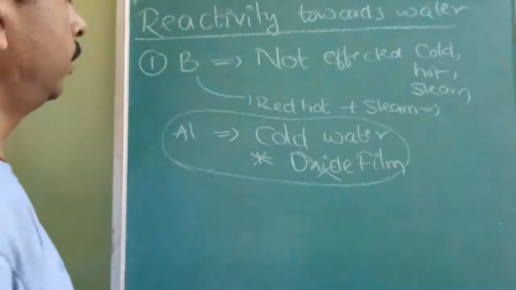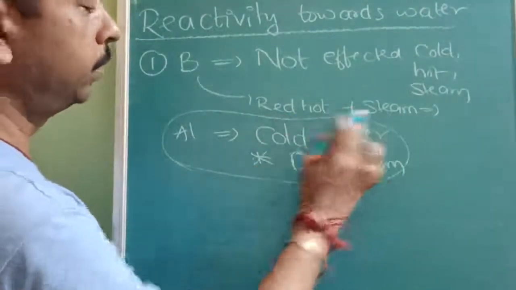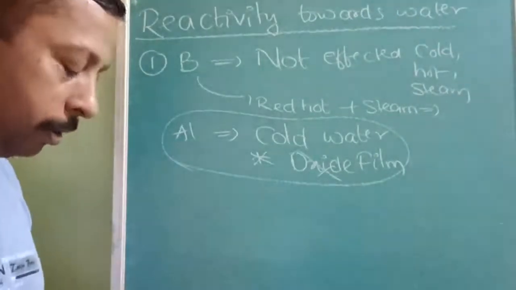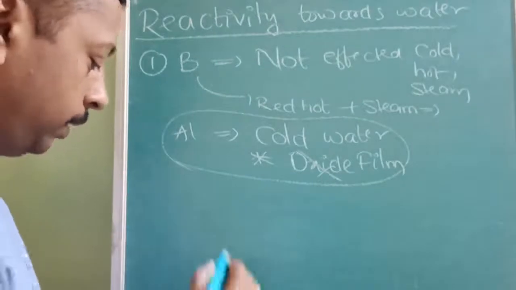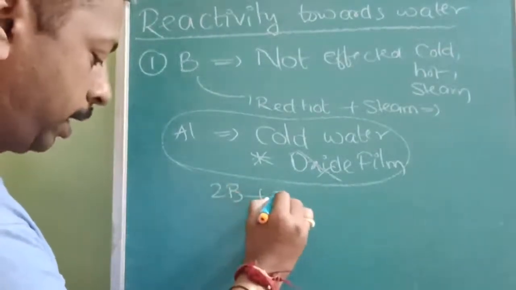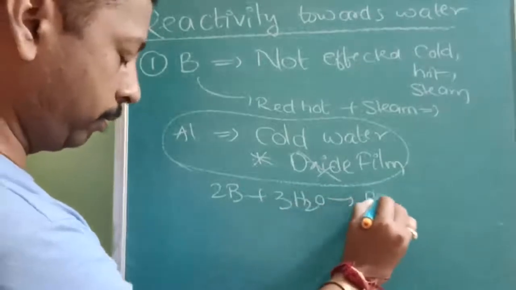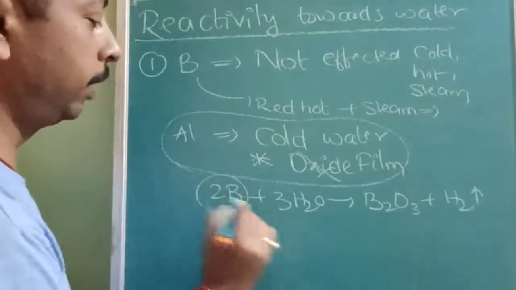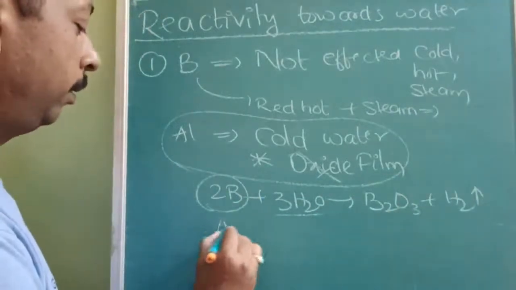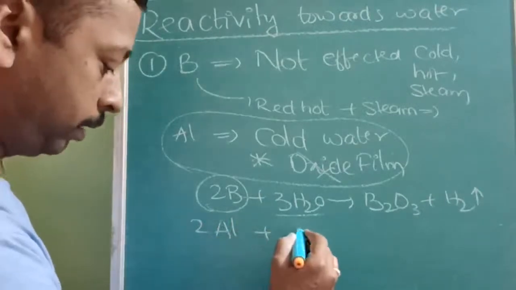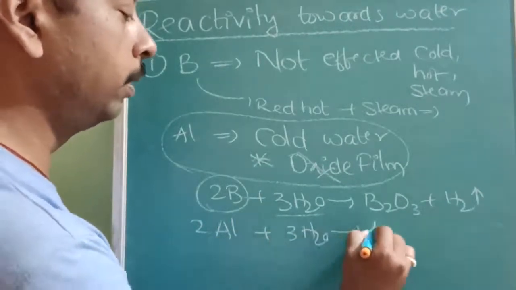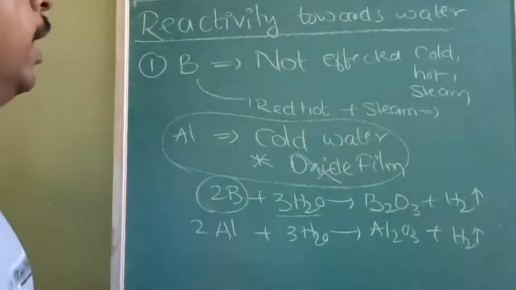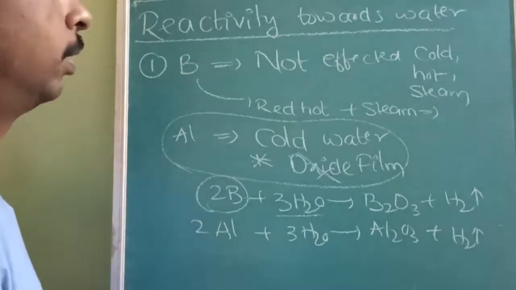So what is the reaction between the boron when it is red hot and steam? What is the reaction between aluminium and cold water? I am going to tell you. Okay, note down this. So the reactions are 2B. Boron will be reacting with 3H2O to form boron trioxide B2O3 and liberate hydrogen gas. The condition is it should be red hot, it should be steam. And the aluminium reaction will be the same, 2Al plus 3H2O. What will it give? Al2O3 and liberate hydrogen gas. Okay, so this is the reaction toward reactivity towards water. Note down this.